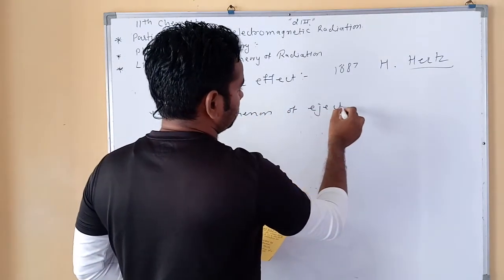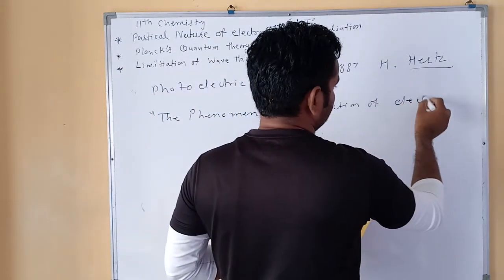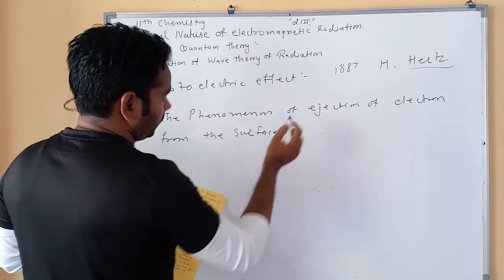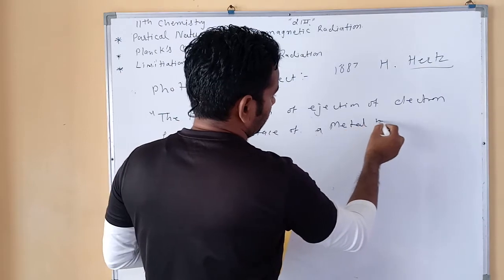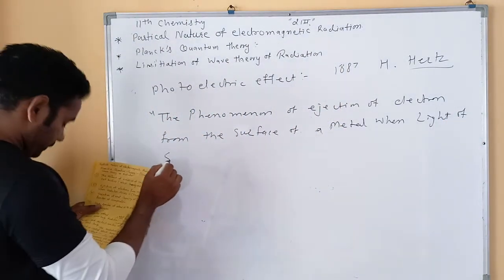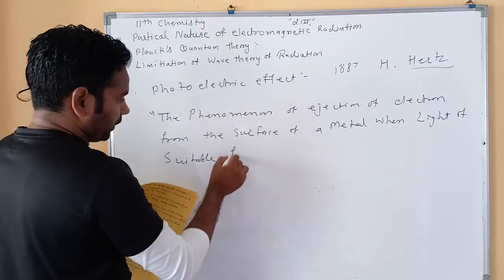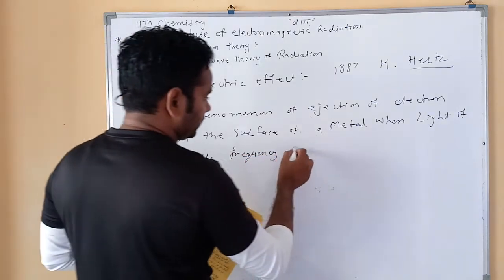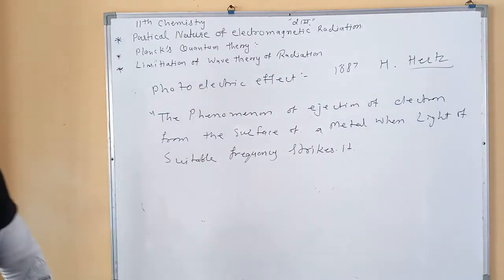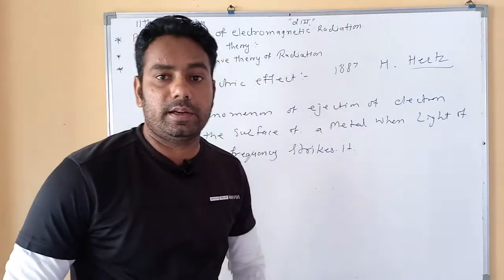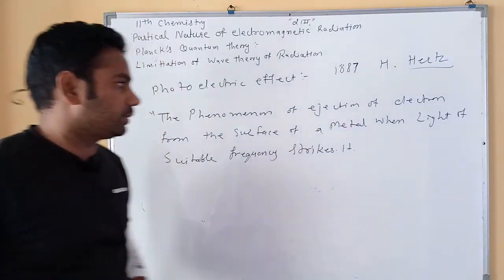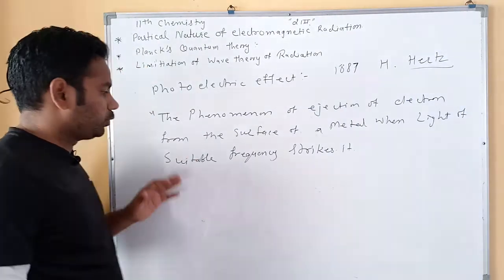The phenomenon of ejection of electrons from the surface of a metal when light of suitable frequency strikes it is called the photoelectric effect. It was given by H. Hertz in 1887.